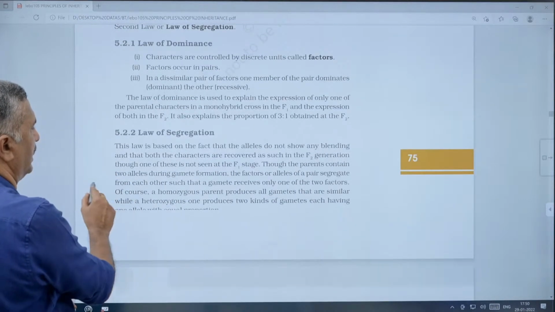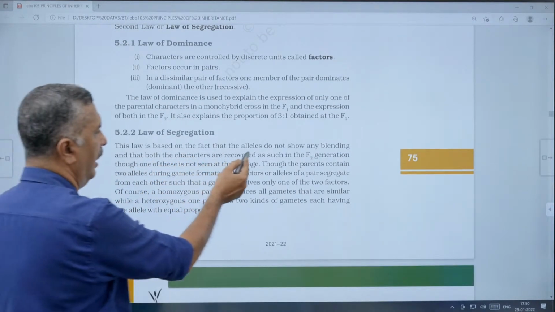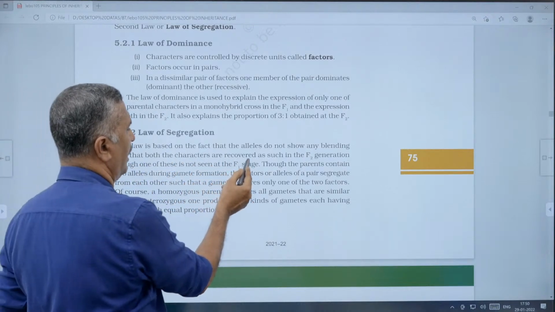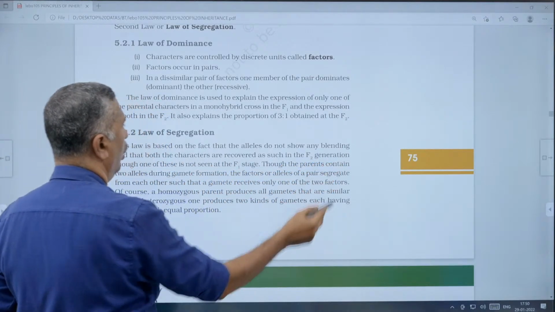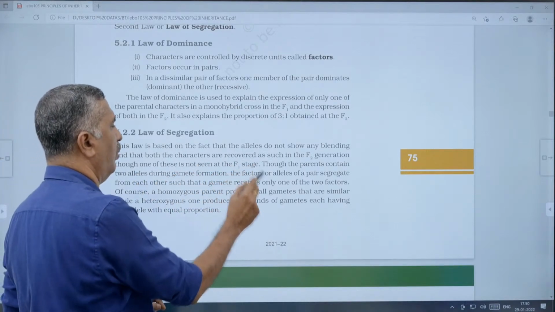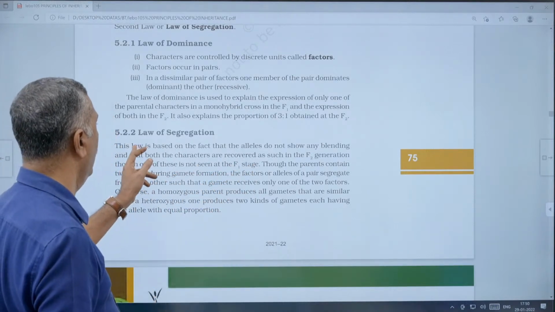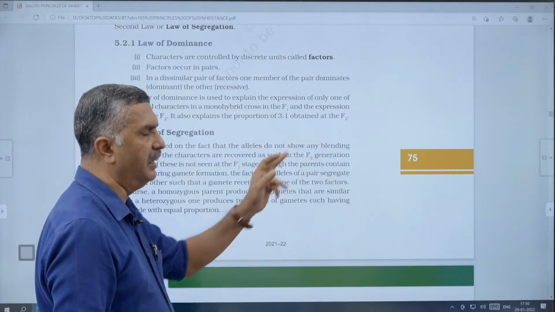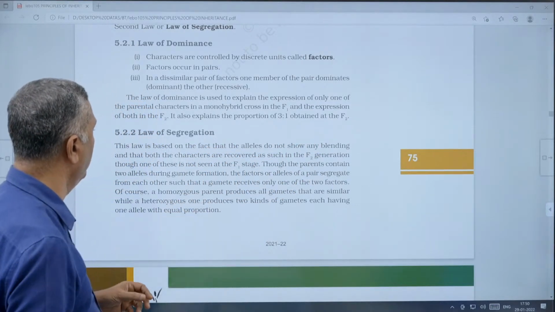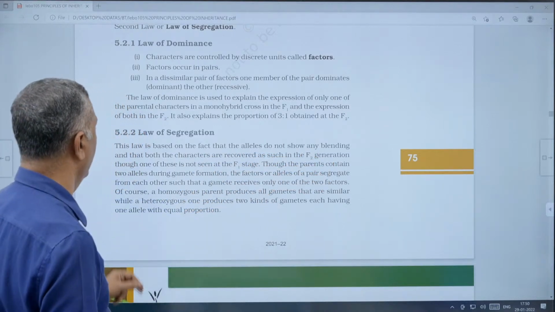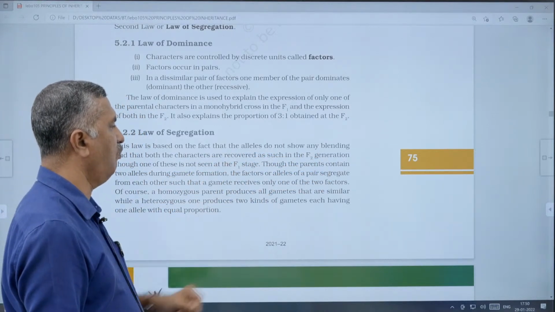Then the law of segregation. What is the law of segregation? It is based on the fact that alleles do not show any blending or mixing, and both the characters are recovered as such in the F2 generation, though one of these is not seen at the F1 stage.